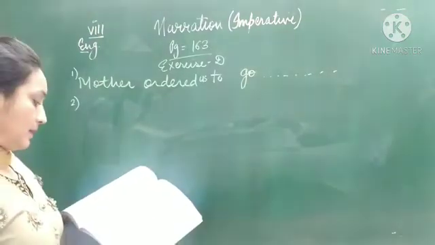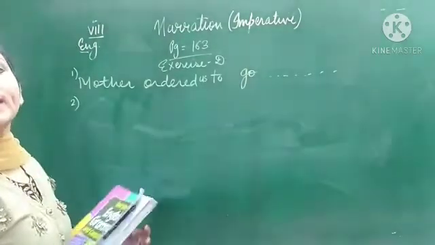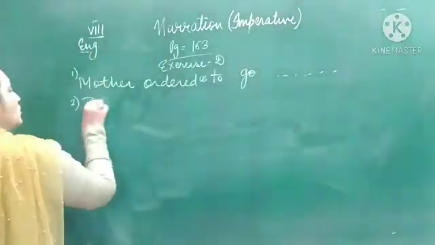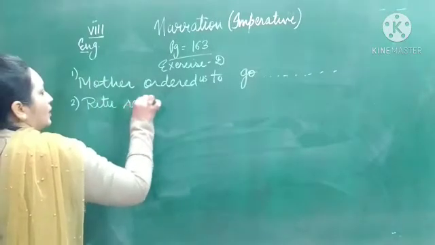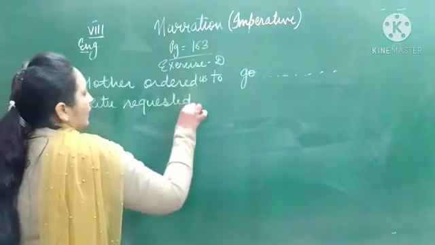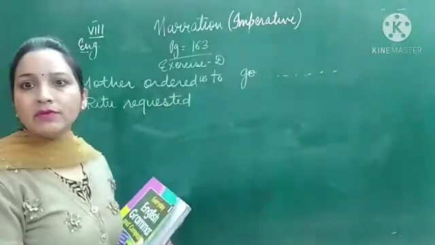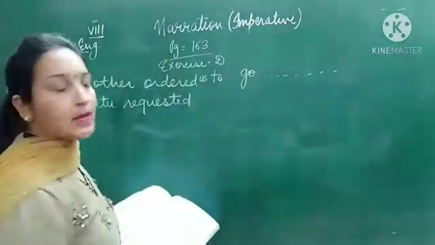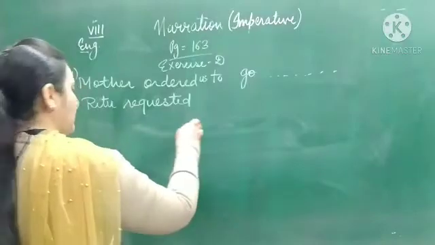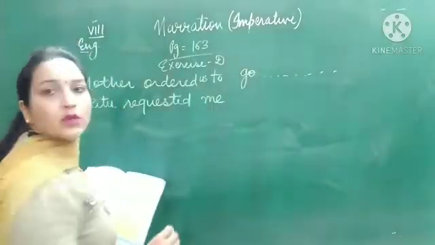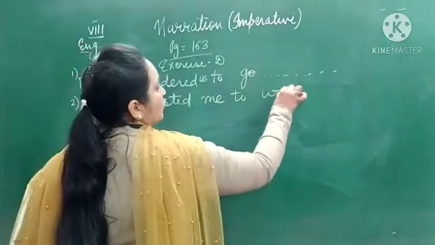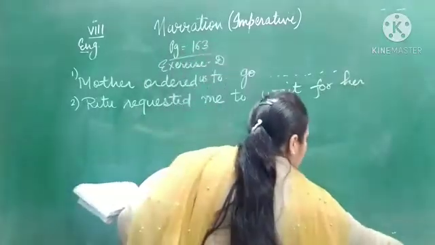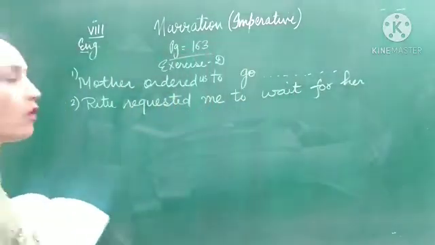Now we have the second sentence. Please wait for me, Ritu said. See, the word please is given. It means it is denoting a request. So Ritu requested. Now you will not write down please. Whenever the word please or kindly is given, you will not write these words in indirect speech. You will write: Ritu requested me. Now in place of comma and inverted commas, to wait for her. So this is the way to do this sentence: Ritu requested me to wait for her.